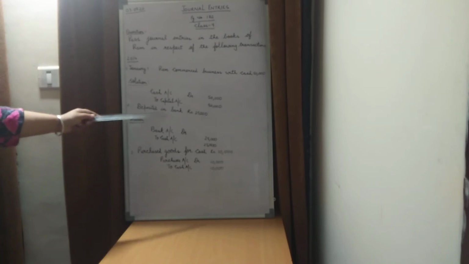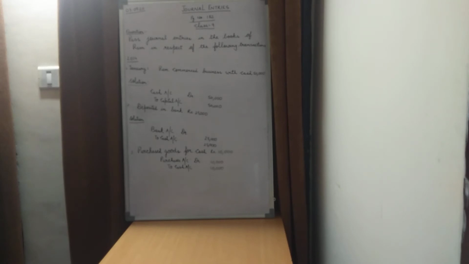Because cash is being deposited into the bank. Cash is also an asset, bank is also an asset. When something goes out of cash, cash gets decreased. It is also an asset, but it is now getting into the bank.